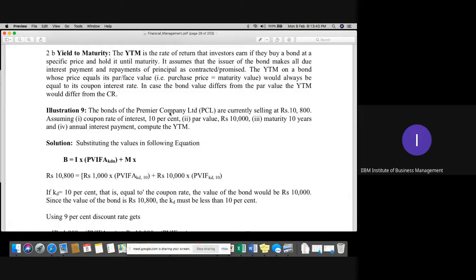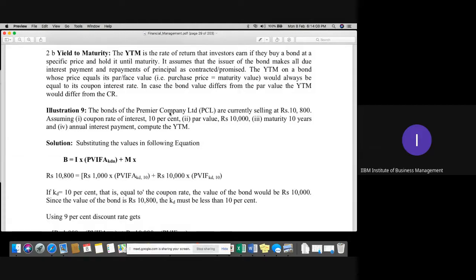You can see that YTM is the rate of return that an investor can earn if they buy a bond at a specific price and hold it until maturity. It assumes that the issuer of the bond makes all due interest payments and repayment of principal as contracted or promised. Means definitely the person who is issuing this security must fulfill all the obligations.